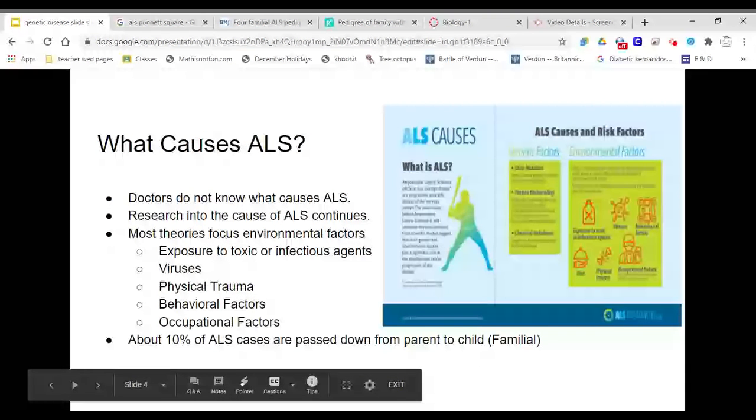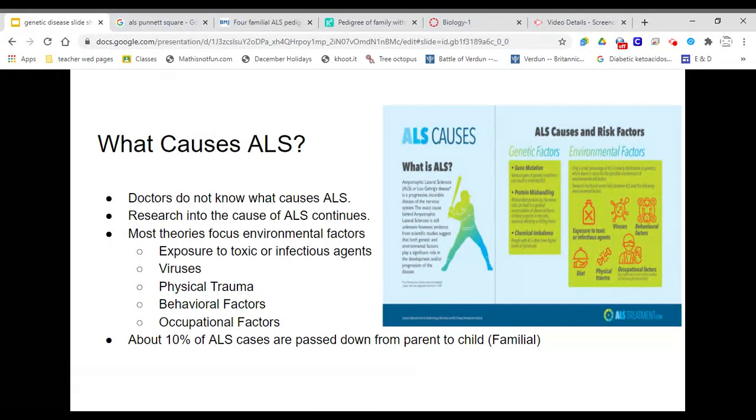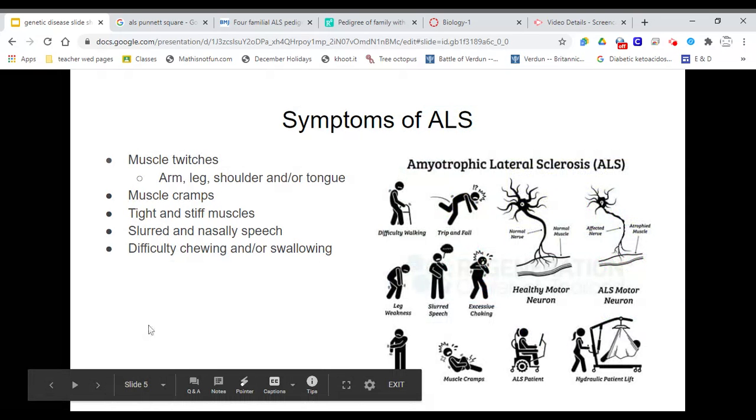What causes ALS? Some doctors do not really know what causes ALS. The research into the cause of ALS continues. Most theories focus on environmental factors like exposure to toxic or infectious agents, viruses, physical trauma, behavioral factors, occupational factors, and about 10% of all ALS cases are passed down from parent to child, which is called familial.